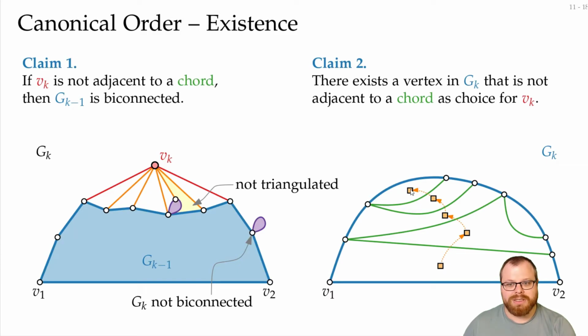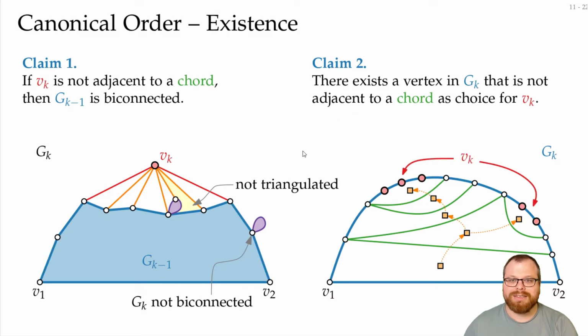Now we are here. Now what about this part here? We just jumped over a chord. This goes from here to there. And we reach the outer face. But here we now have a multi-edge between these two vertices. So there has to be at least one vertex up here. And the same if here we jump over that chord. There has to be at least one vertex here. So if we keep jumping over these chords until we reach the outer face, then we will always find at least one vertex that's not adjacent to a chord. And this proves the existence and also the whole lemma.